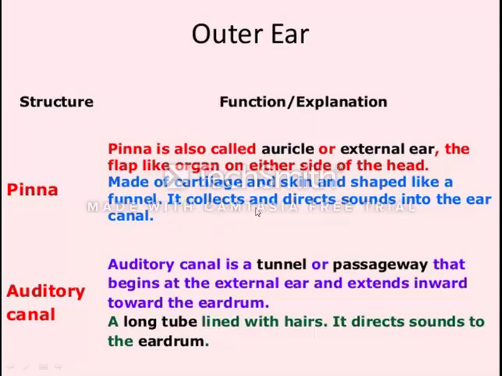The function of the pinna is to collect and direct sound into the ear canal. Second is the auditory canal. The auditory canal is a tunnel or passageway that begins at the external ear and extends inward towards the eardrum. It is a long tube lined with hairs.